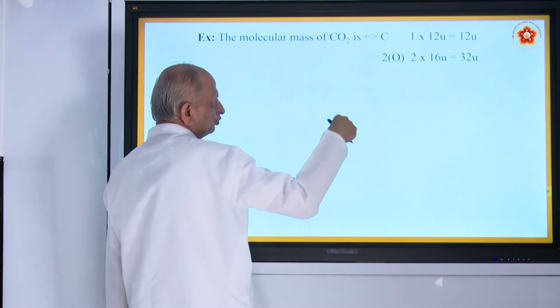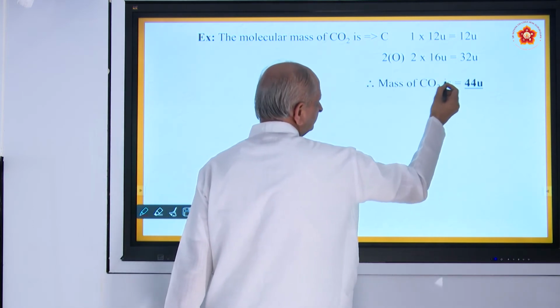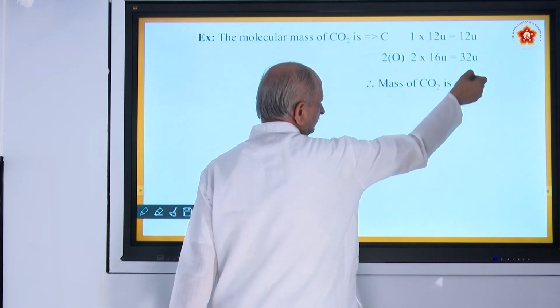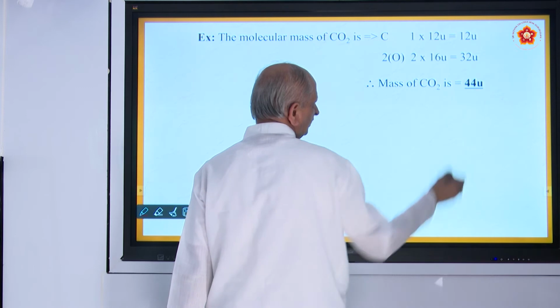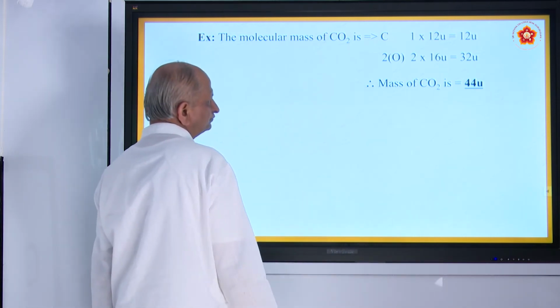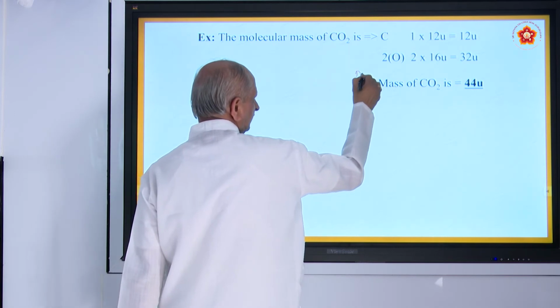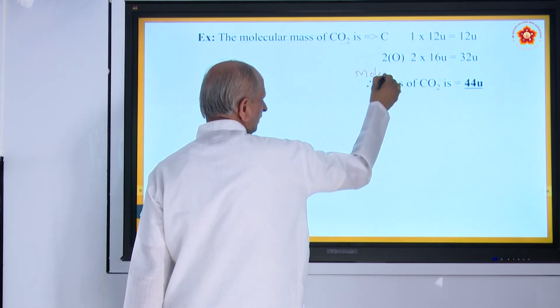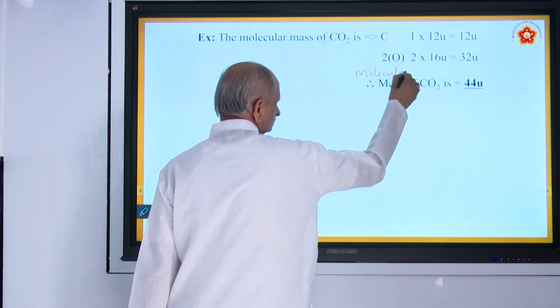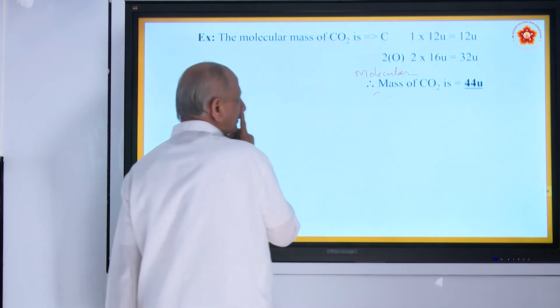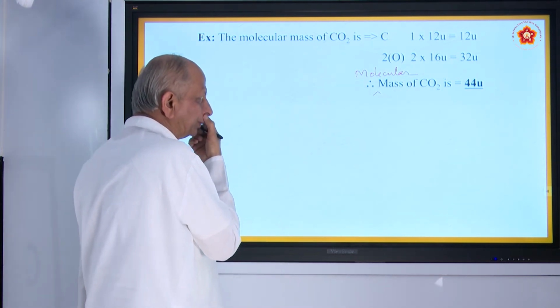If you add these two, how much do you get? Mass of carbon dioxide is 44U. That is called molecular mass. Molecular mass of carbon dioxide is 44U, right?